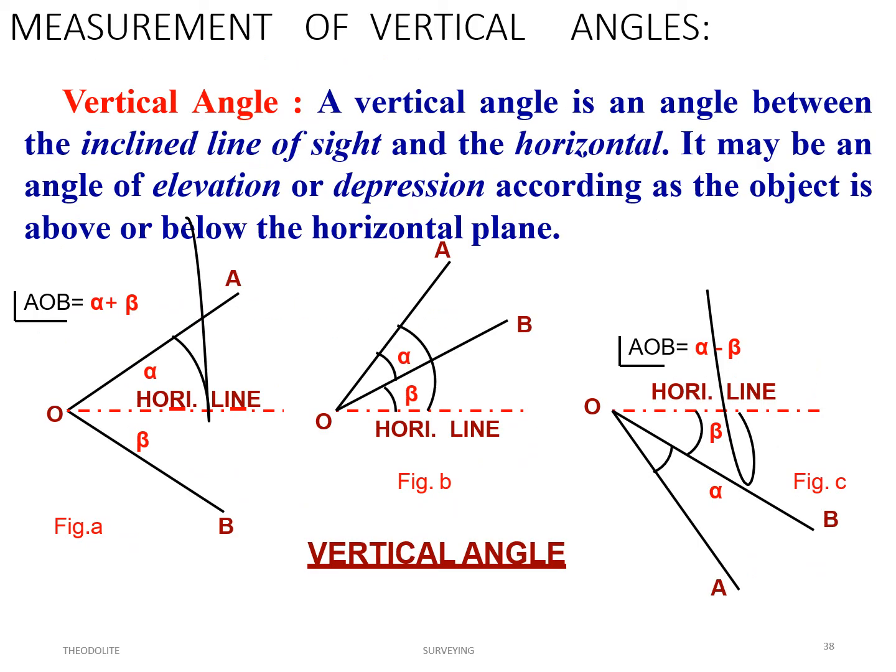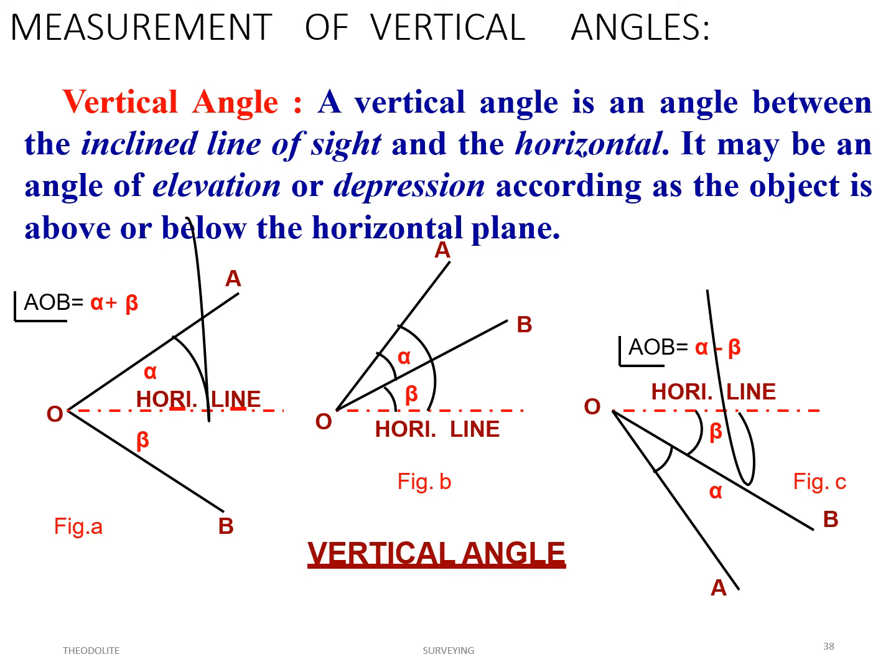If angle A is separately calculated as alpha and angle B as beta, then the angle between points A and B, in the first case, will be the sum of these two angles, alpha plus beta. Whereas here, if both are angles of elevation, alpha is the total vertical angle up to A and beta is the vertical angle up to B. Then angle AOB is nothing but alpha minus beta.